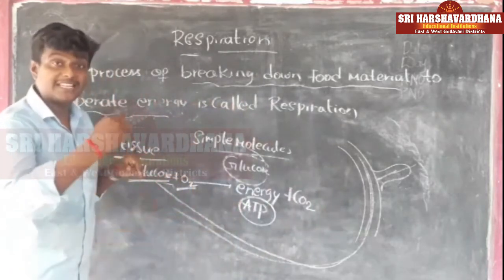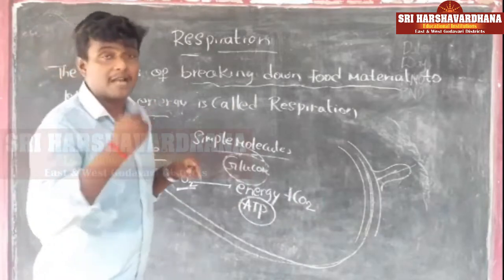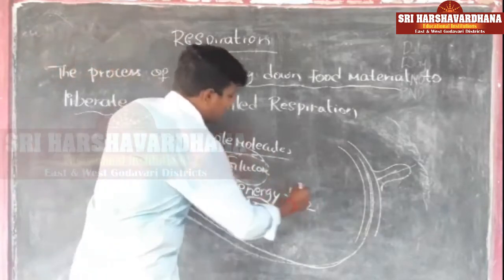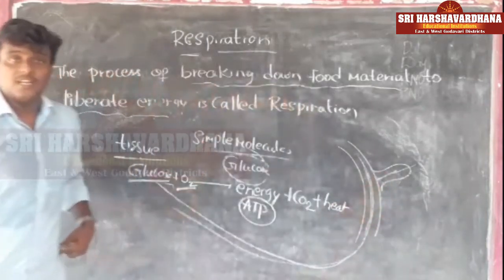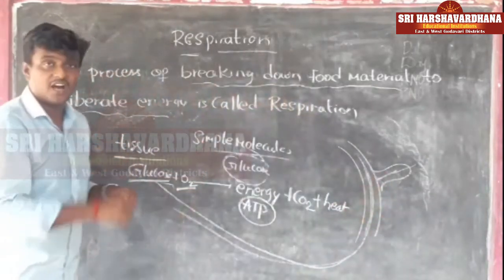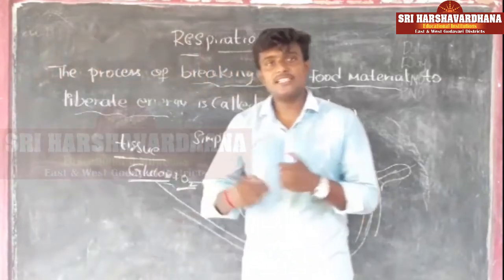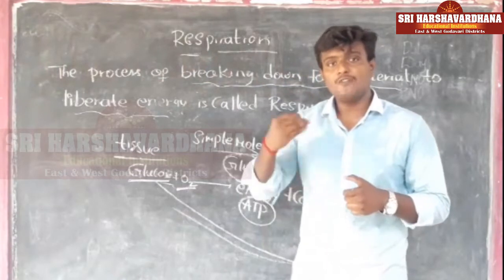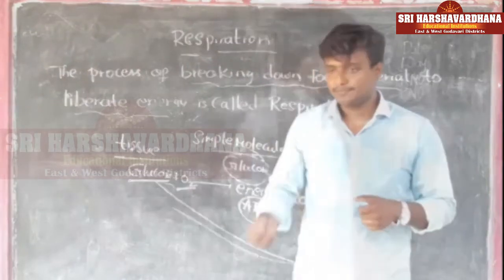So when glucose reacts with oxygen, it is not only liberating energy, it also liberates carbon dioxide. At the same time it liberates a little amount of heat also. And this complete process we call respiration. Now we know what respiration is, and now we have to discuss how these gases were discovered.